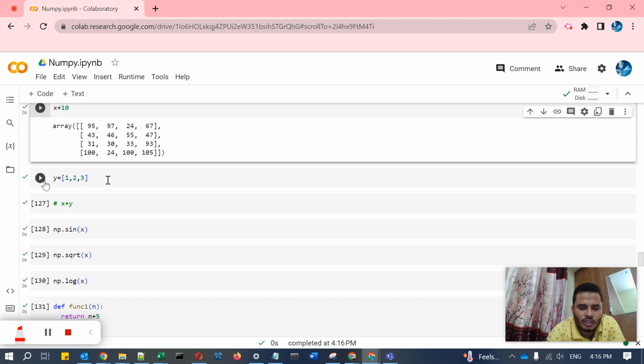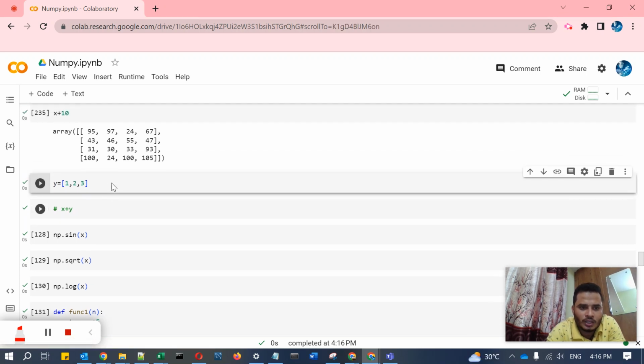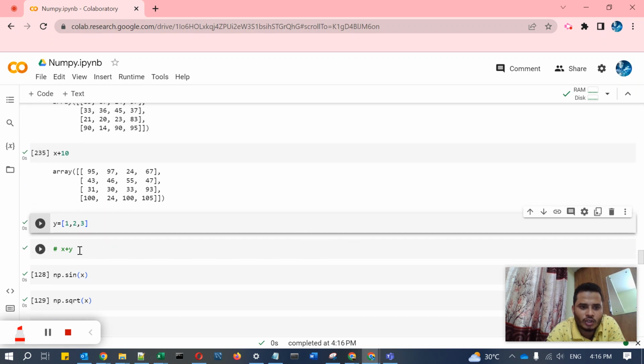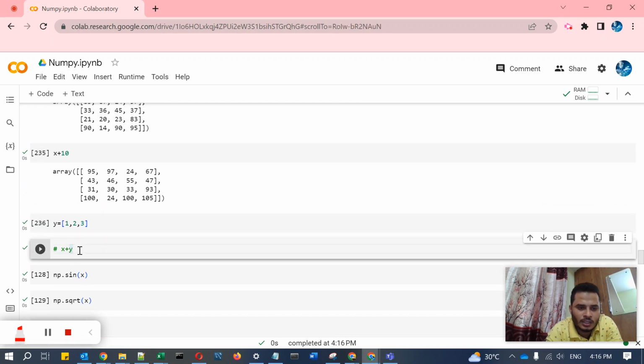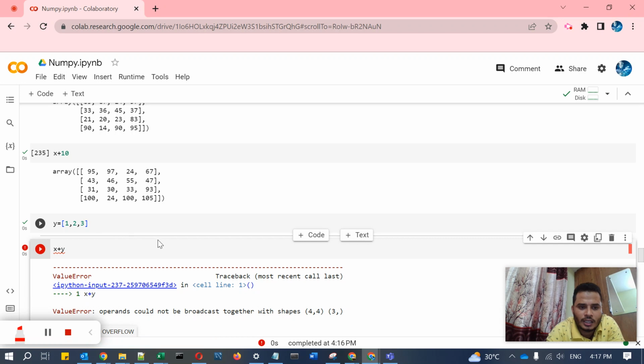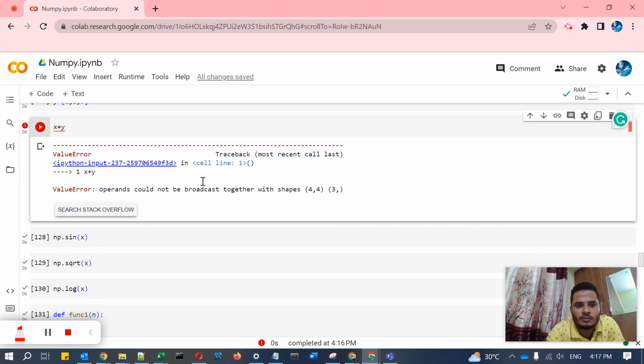Then we will define another array, 1 2 3. The shape of y is different and x is different. If you run x plus y, it will show an error, because for adding two different arrays, the dimension and shape should be the same, otherwise you cannot add.